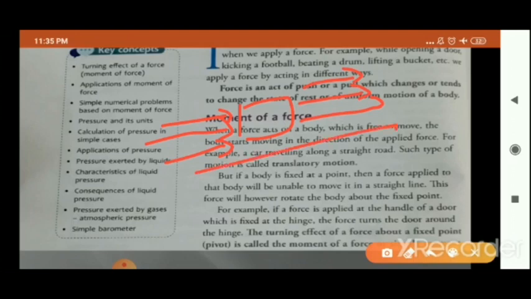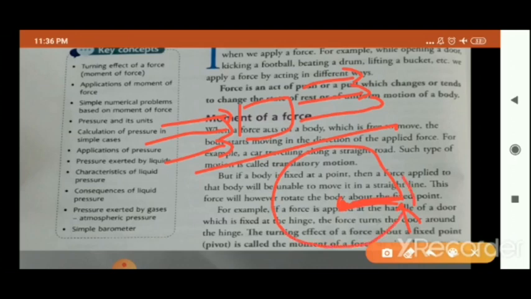But in case of a moment of force, the body is fixed. Just see, this line is written, the body is fixed at a point, and then if a force is applied on that body, suppose this rod is fixed at that point and you are applying force here, then that body will not move in a straight line.